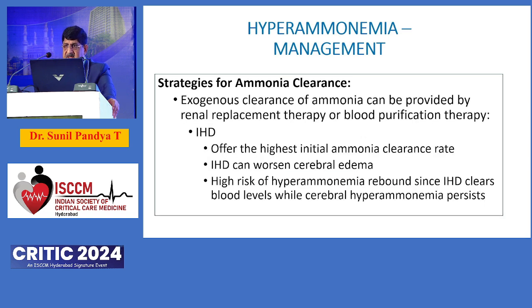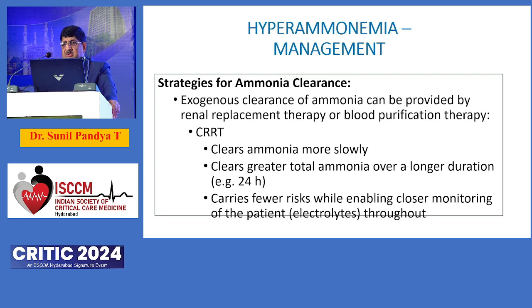But importantly, exogenous clearance is what we as intensivists are fond of doing if the patient does not respond to conventional measures. And conventionally, the renal replacement therapy, intermittent hemodialysis, is very, very effective in reducing plasma levels. But the pitfall of this way of dialyzing the patient is it reduces the plasma levels of ammonia, but can cause cerebral rebound because the cerebral level of ammonia does not reduce. So IHD is not a good option in the patients who have hyperammonemia-induced cerebral irritability or cerebral involvement.